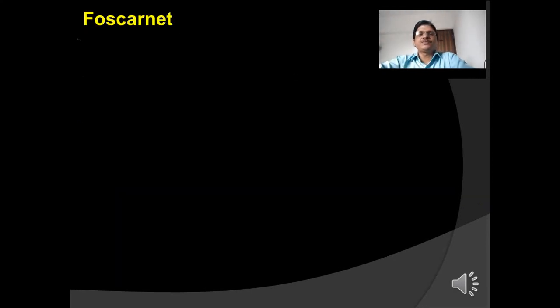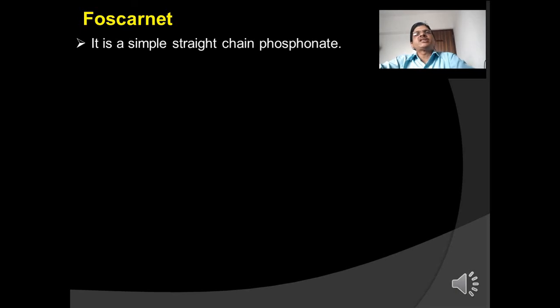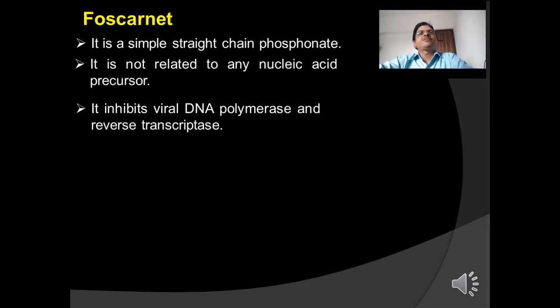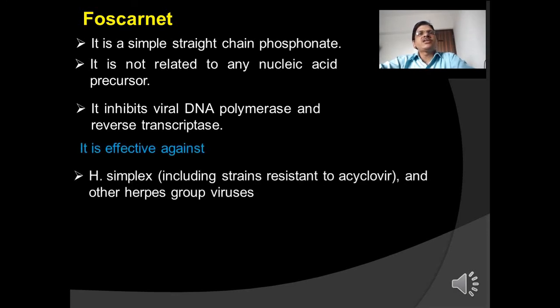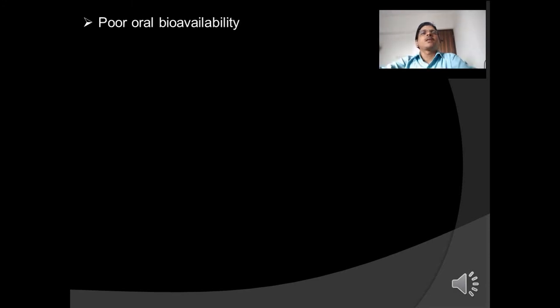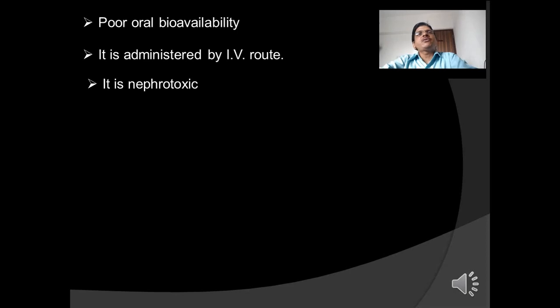Now, foscarnet. Foscarnet is a simple straight chain phosphonate. It is not related to any nucleic acid precursor. It inhibits viral DNA polymerase and reverse transcriptase. It is effective against H. simplex and other herpes group viruses, CMV and HIV. Its oral bioavailability is poor. It is administered by IV route.